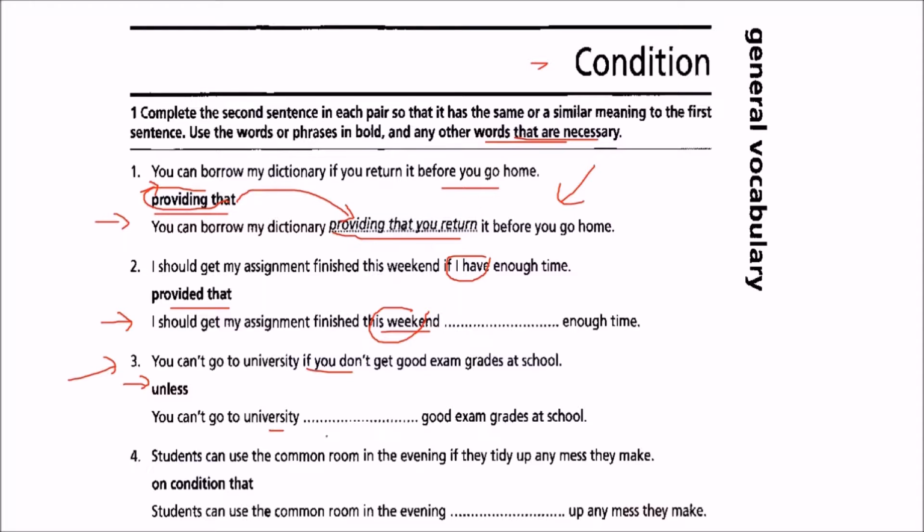If you don't means unless. And what you're going to add? Unless you get good exam grades at school.